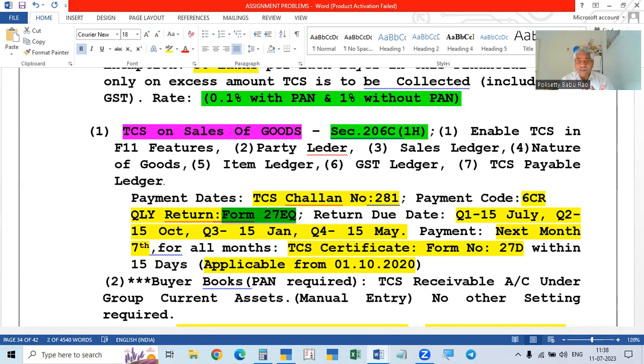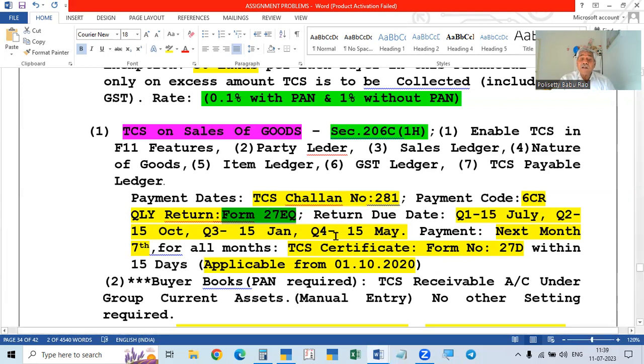So like that, for the month of April, for the month of May, for the month of June, what are the amounts collected from different people along with their PAN card numbers? We have to file the return, giving the details. When you are making the payment, the total amount you will pay. But when you are filing the return, we have to give the details of the persons for each month. What are the amounts deducted from different people? That is done. So after the quarter, next month, 15th is the last date for filing the return.